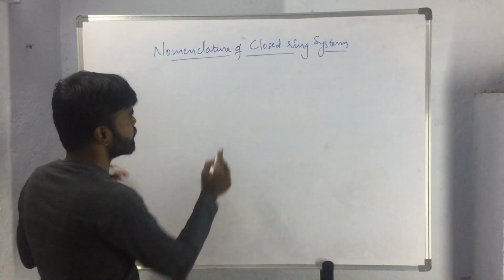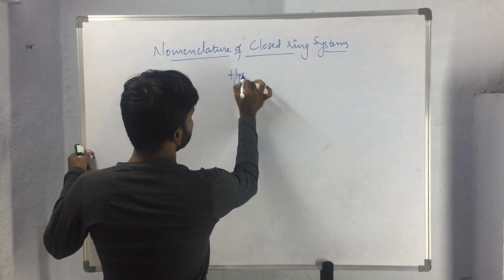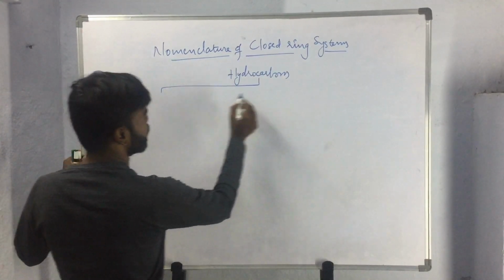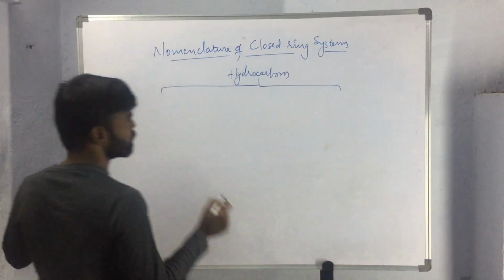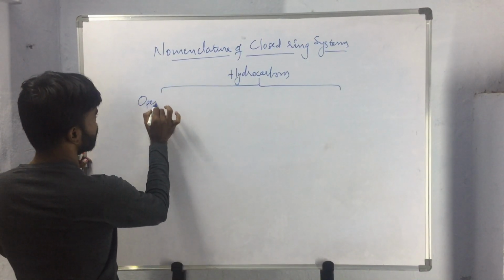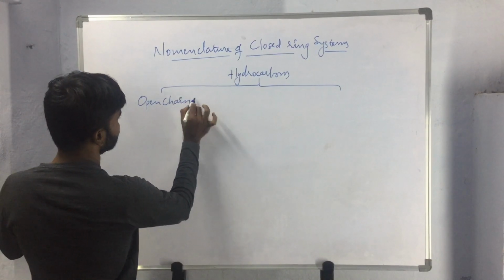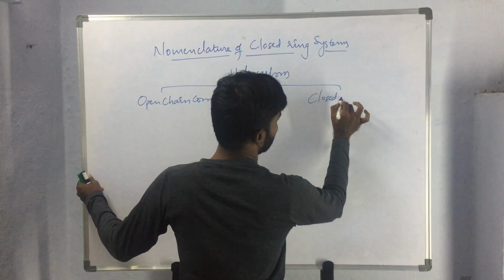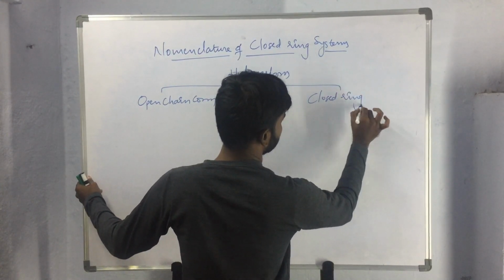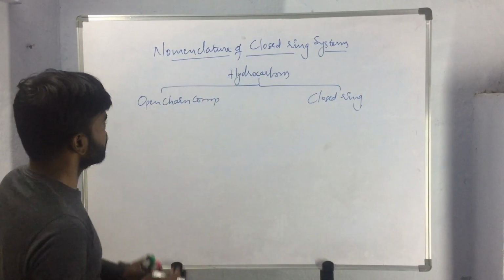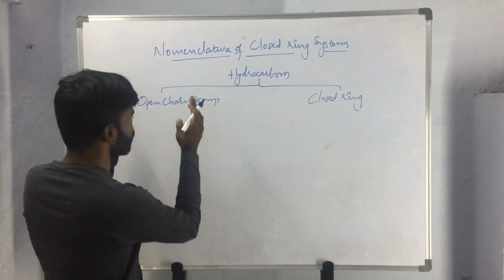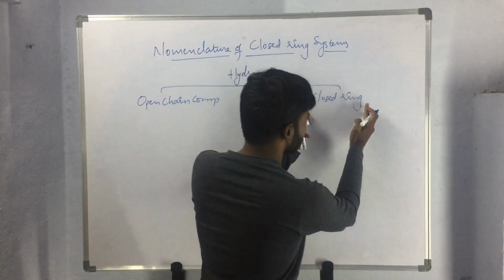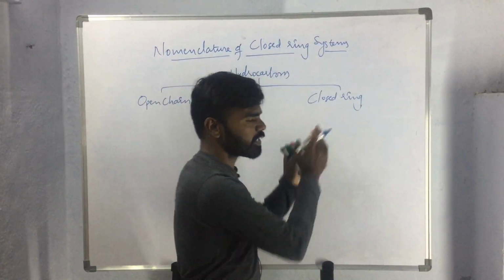We already discussed that hydrocarbons have been classified into two categories: open chain compounds and closed ring systems. See here, the nomenclature of these open chain compounds we have already discussed, and from this video we will be discussing about the nomenclature of closed ring systems.